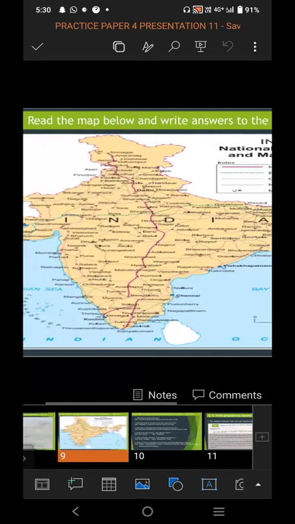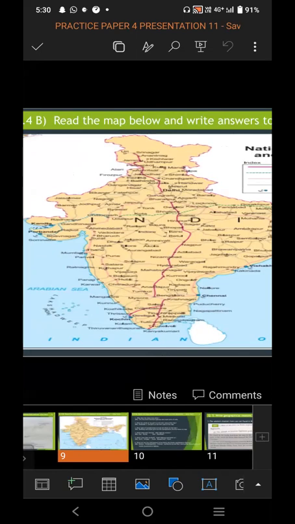So in the index, a dark pink color line is given for North-South Highway. A dotted green color line is given for East-West Highway. An orange color line is given for Golden Quadrilateral. A gray color line is given for the National Highway. And a small dot and a port sign is given for major ports. From this, it is very easy for us to read the map.